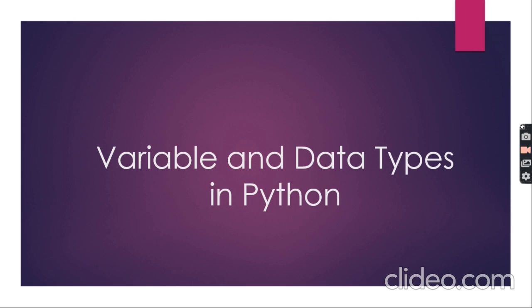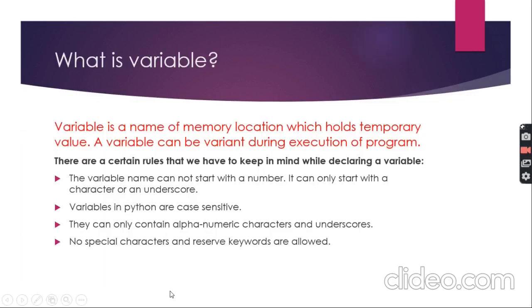So what is a variable? A variable is a name of a memory location. For example, you want to store a number, of course you will store 75, 35. If you want to store your name, that name is a collection of characters. Of course that will be stored in memory, but where? In a particular address. But you don't know the address of the memory, you cannot identify that particular location. So you can give a name to the particular location to identify that value, to fetch that value, to use that value in the program.